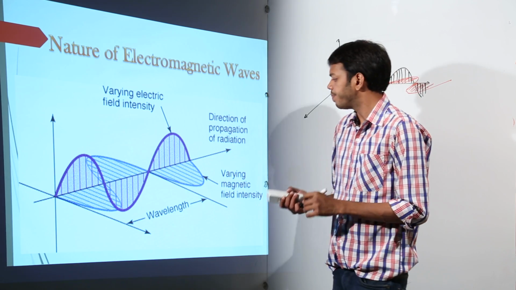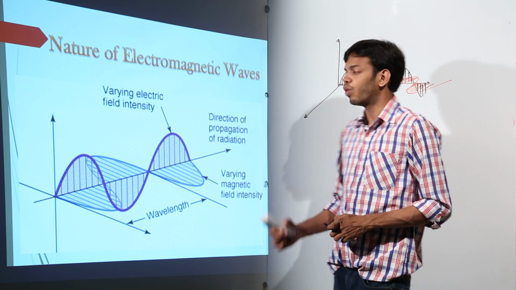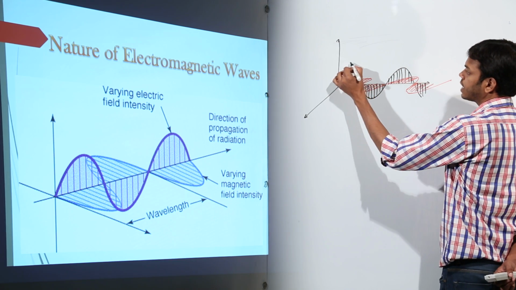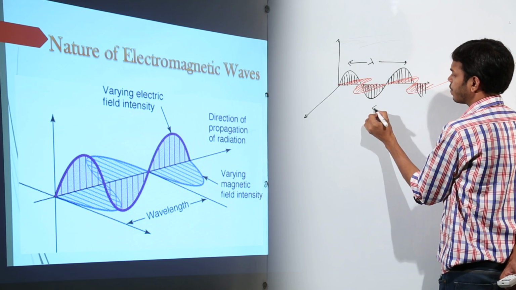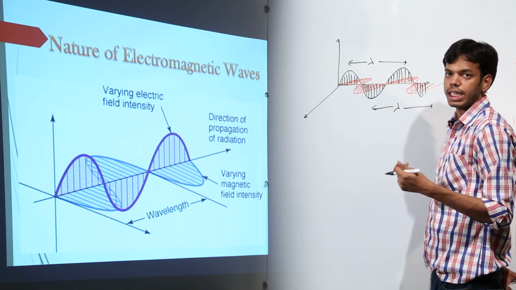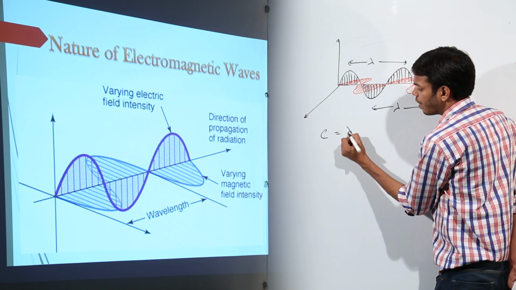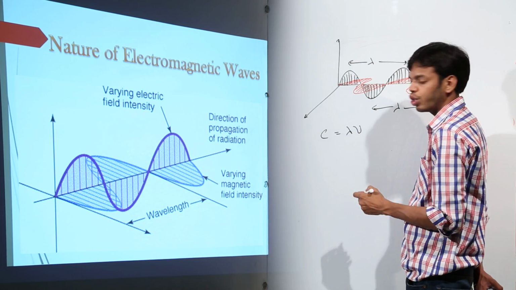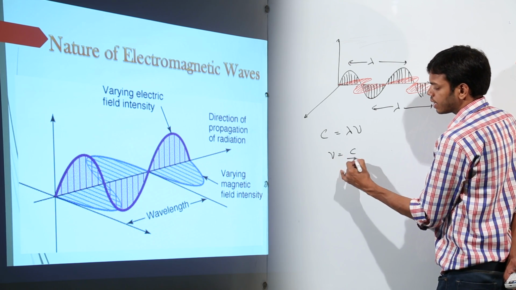Now, we already know about the terms wavelength and frequency. What is wavelength? The distance between two consecutive crests or two consecutive troughs is the wavelength, in both cases. And what is the relation between wavelength and frequency? Speed is wavelength into frequency. C is equal to nu lambda. So if you have wavelength, you can calculate frequency by C upon lambda.